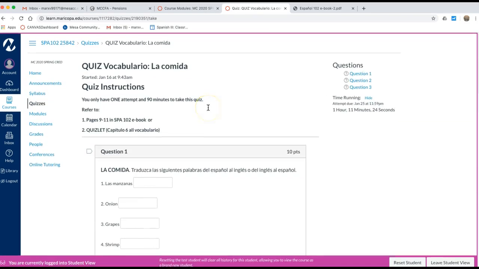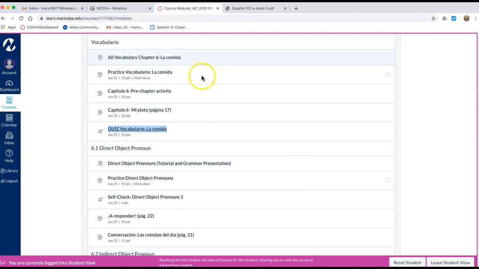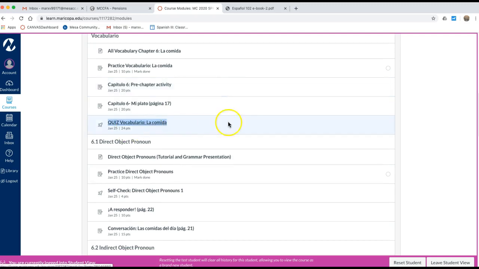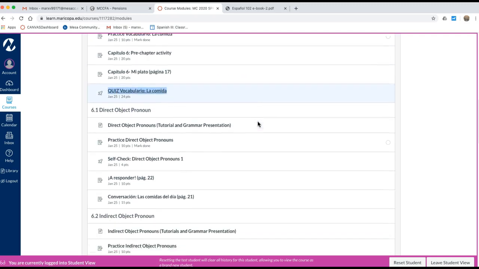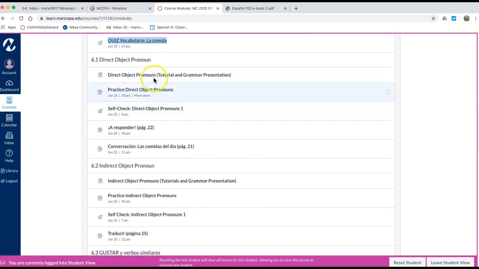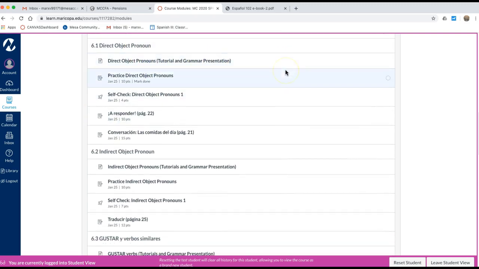Okay, so that's the quiz, and you submit it by the due date, and voila. So now you've got all the vocabulario done by January 25th. Then, also by January 25th, you need to complete half of the lesson. That means vocabulario and also the direct object pronoun and the indirect object pronoun. So that's the first half due on Saturday.